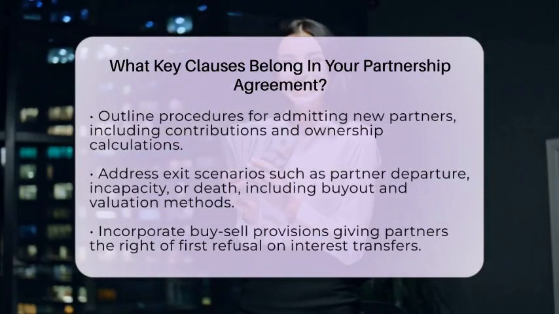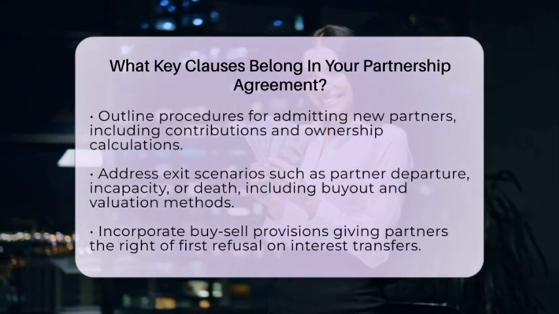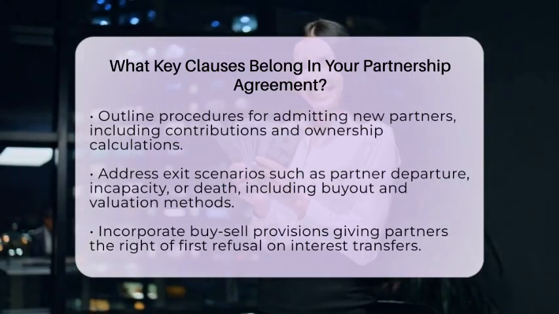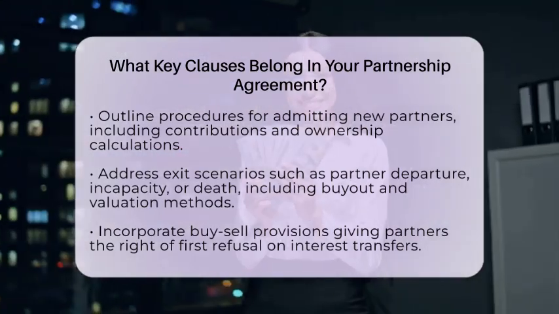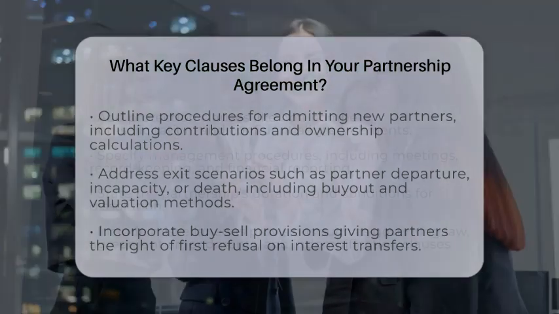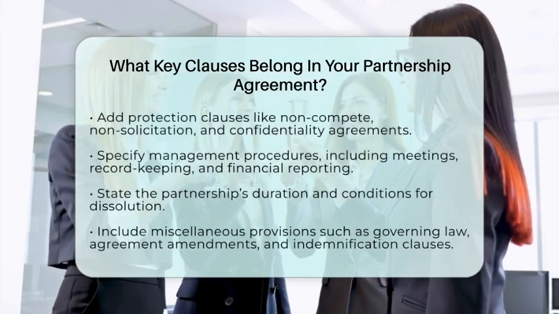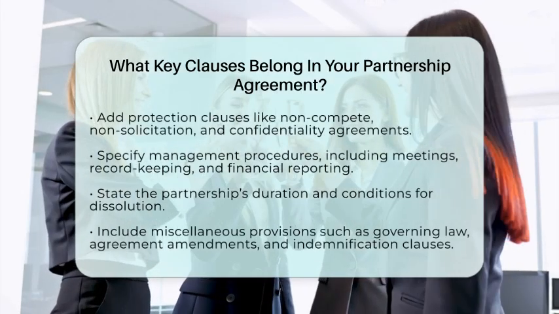Protection clauses like non-compete, non-solicitation, and confidentiality are essential. They prevent partners from competing with the business or sharing sensitive information after they leave. Make sure these restrictions are reasonable in scope and time.